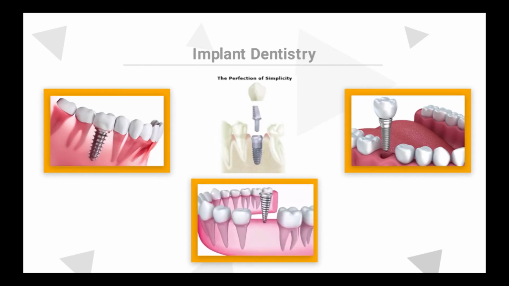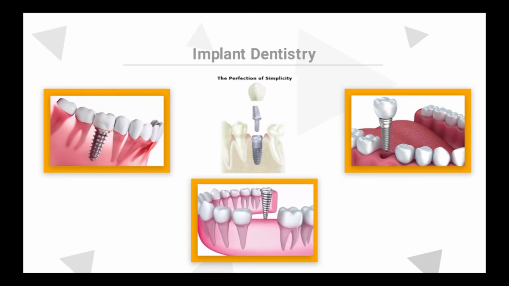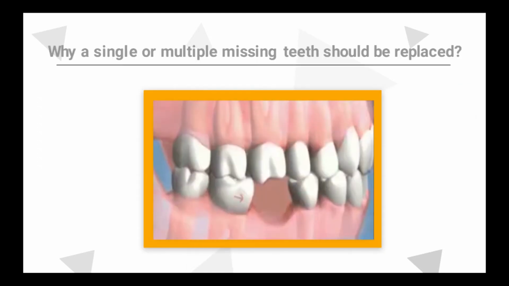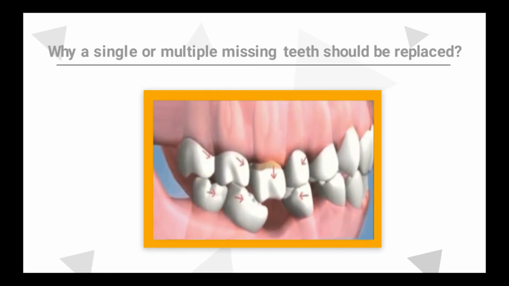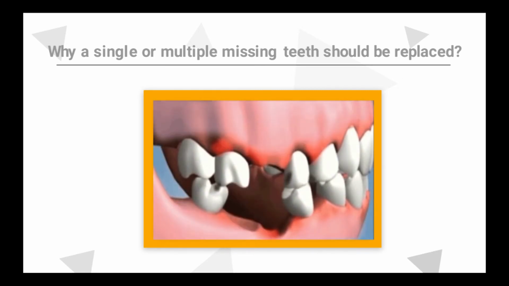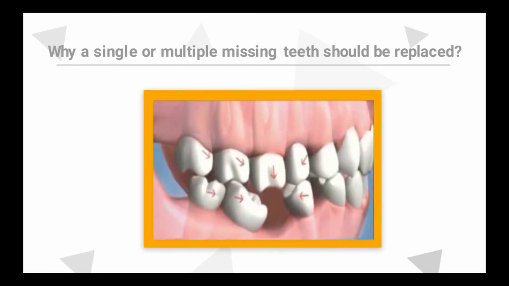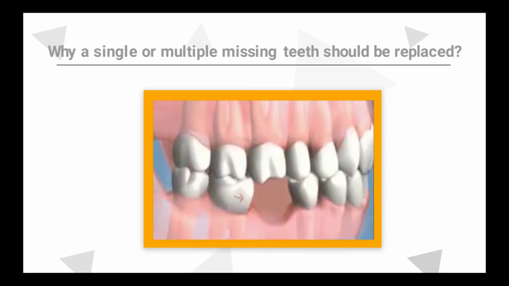Being an implantologist, I will first talk about implant dentistry. As you can see, dental implants are used to replace single or multiple missing teeth. Now, a question comes to our mind, why missing tooth should be replaced? As you can see in the video, once the tooth is gone, adjacent teeth start migrating in that empty space to fill that space, and opposite teeth also start migrating in the empty space.